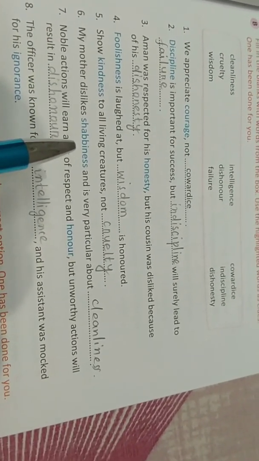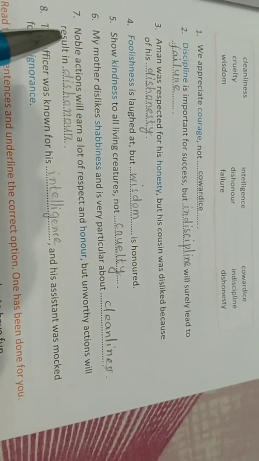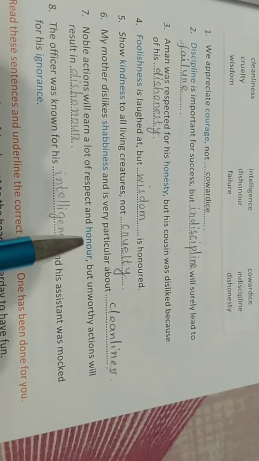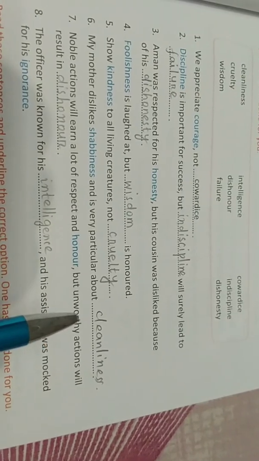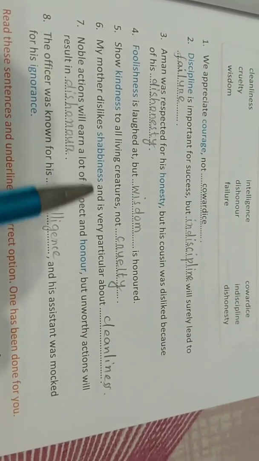Question number 6. My mother dislikes shabbiness and is very particular about cleanliness. Shabbiness, opposite is cleanliness. Question number 7. Noble action will earn a lot of respect and honor, but unworthy action will result in dishonor.